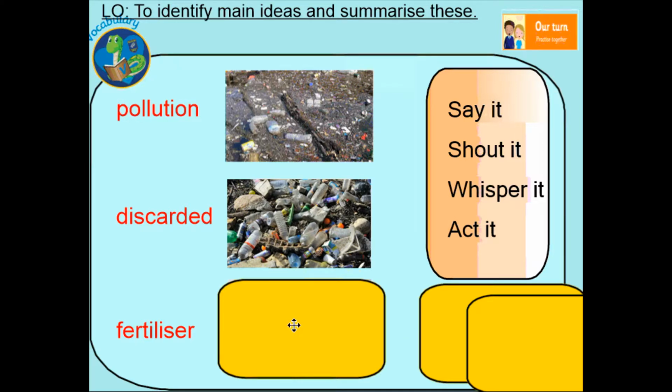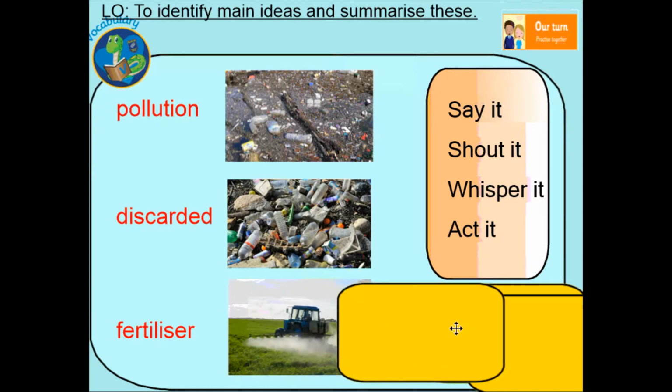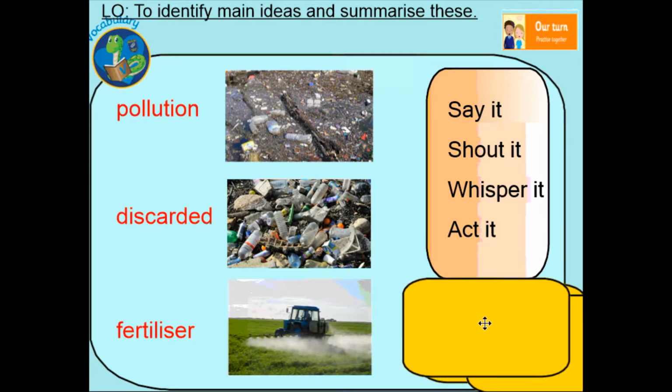And the last word, fertilizer. Well, fertilizer is a chemical or a natural substance that's added to soil to help plants to grow. And here you can see the tractor is spraying fertilizer on the crops.